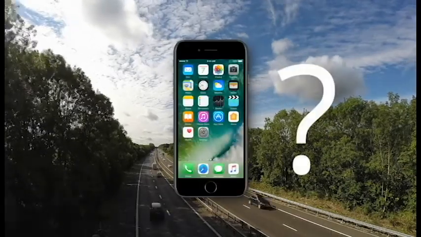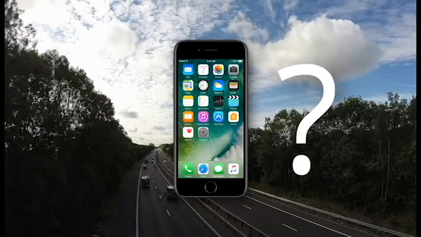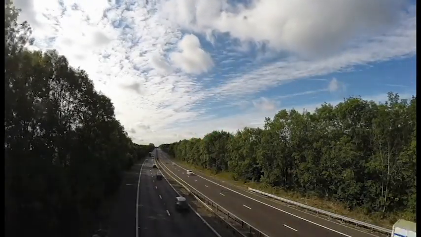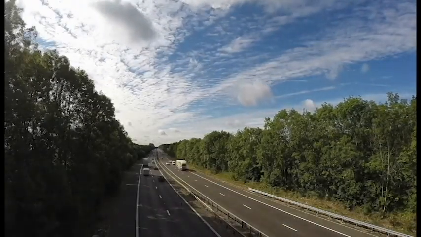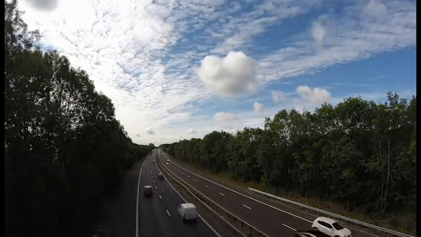But how does this relate to mobile phone use while driving? Well, simply put, we can equate driving to one of the two episodes used in the study, and mobile phone use to another, as they both require the full attention of an individual to use. You cannot have a conversation with anyone without paying full attention to them, and you can't drive safely without paying full attention to the road.